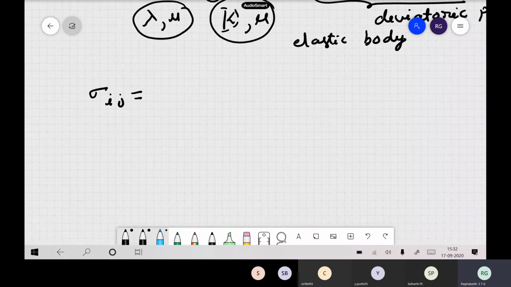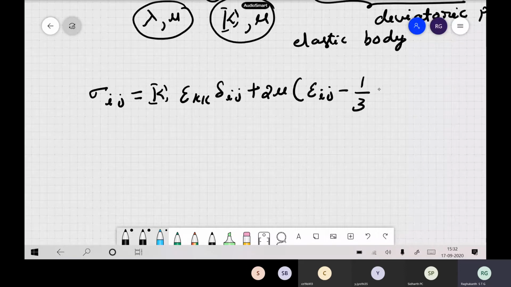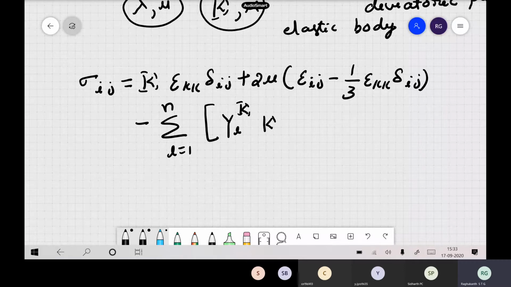So sigma ij, you can write this as K, the bulk modulus, epsilon kk delta ij, plus 2 mu, the elastic part, epsilon ij minus 1 by 3 epsilon kk delta ij. So this is the elastic part, plus you have now the unelastic part. So sum over L equal to 1 to n, of psi L, these are the coefficients, the unelastic coefficients, and your bulk modulus, and your L. So these are the coefficients for the bulk modulus.